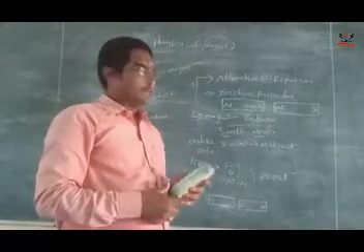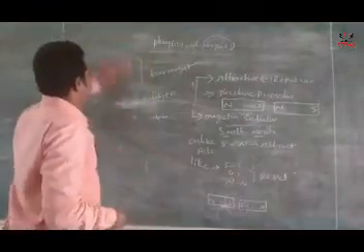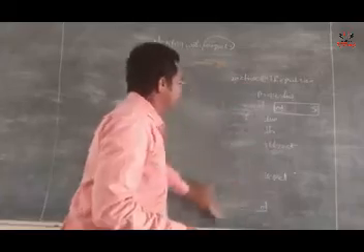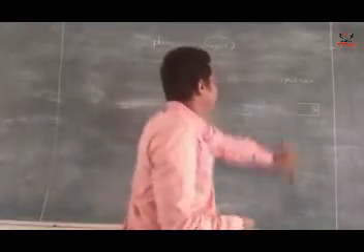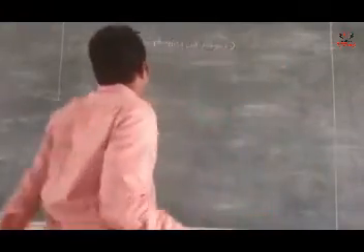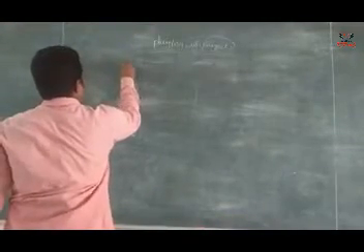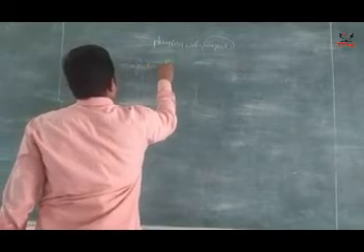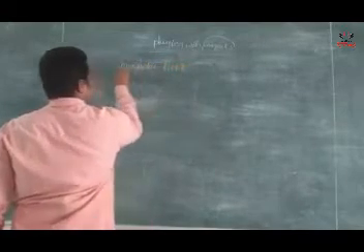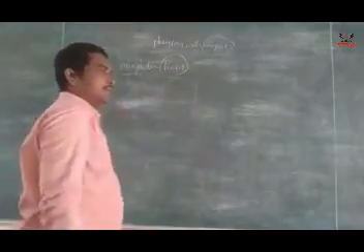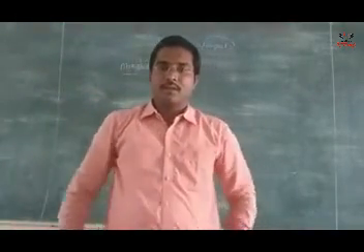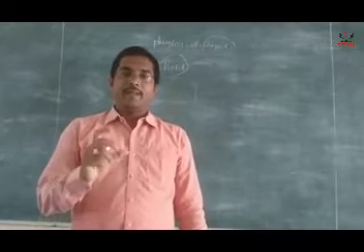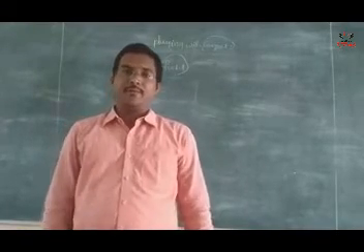And next one is magnetic field. Students, everyone note down, very important this one. So what is the magnetic field? A field is a region in space. The space around the magnet is called the magnetic field.